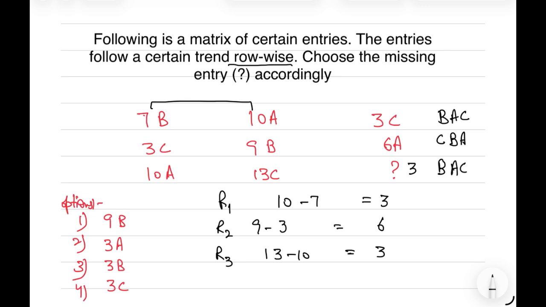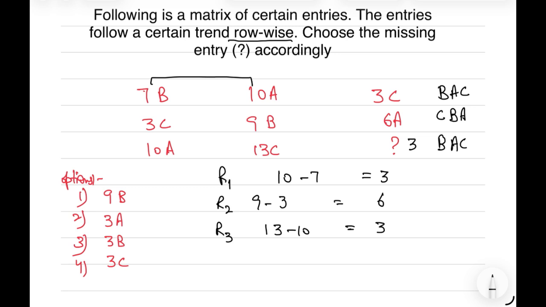If we look at the alphabet pattern, the first 2 letters shift to the right of the third letter in the next row. In row 1 we have B, A, C, then in row 2 the first two letters, B and A, get shifted to the right in the next row.